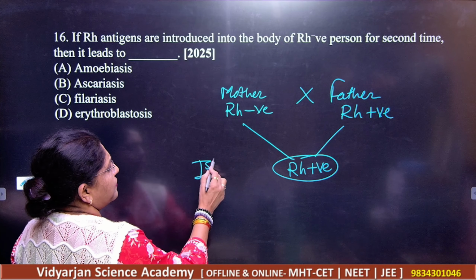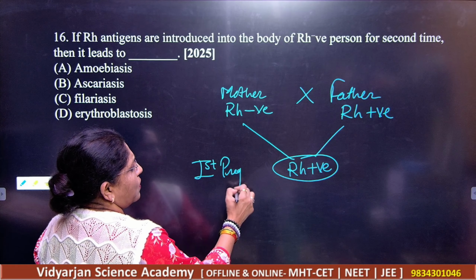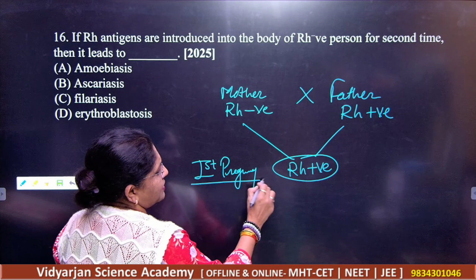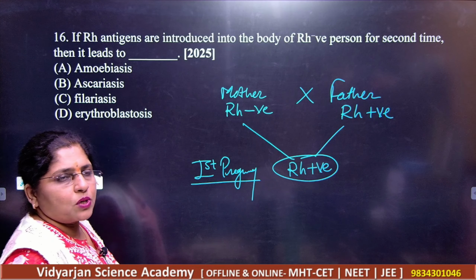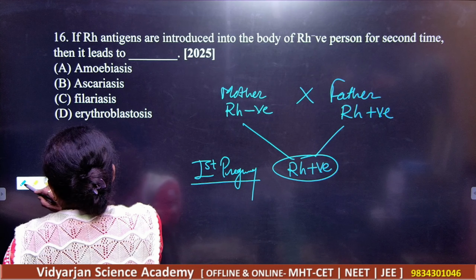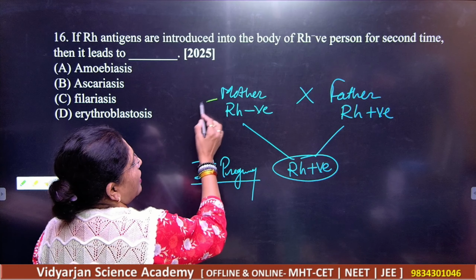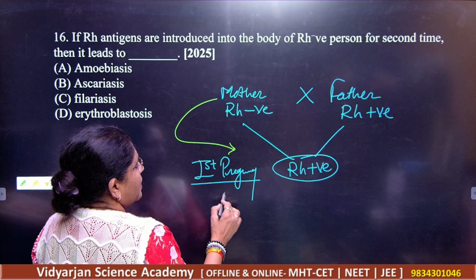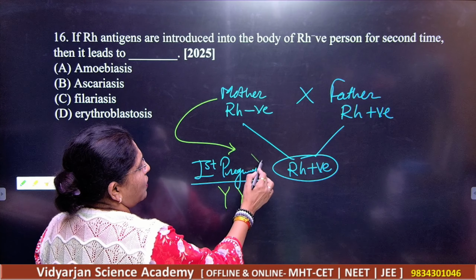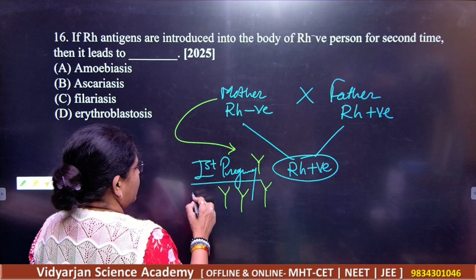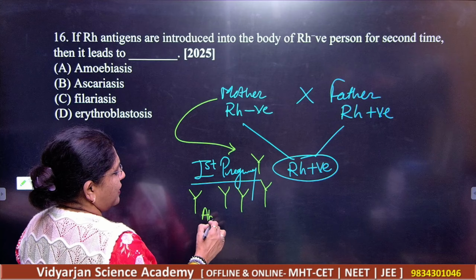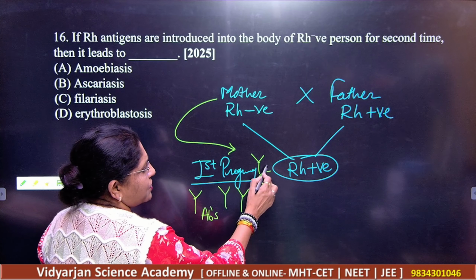This will be the first pregnancy. During the first pregnancy the child will obviously be Rh positive, but you know that during this pregnancy the mother will have the production of what here? Antibodies. She will produce antibodies against this one.